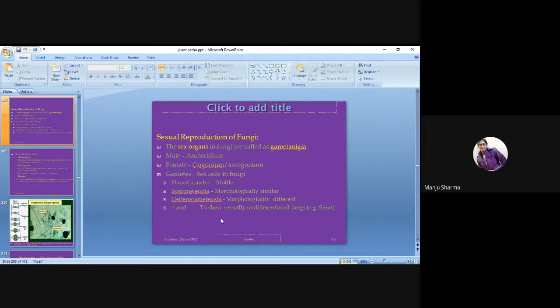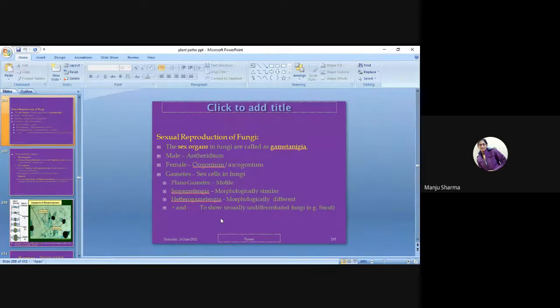That's why it is called heterogametangia. Hetero means different, and iso means same. If the morphology of the gametes is same or similar, it is known as isogametangia, or if different, it is called heterogametangia.